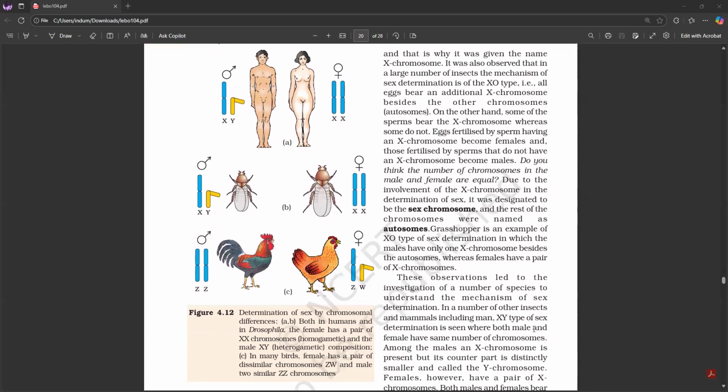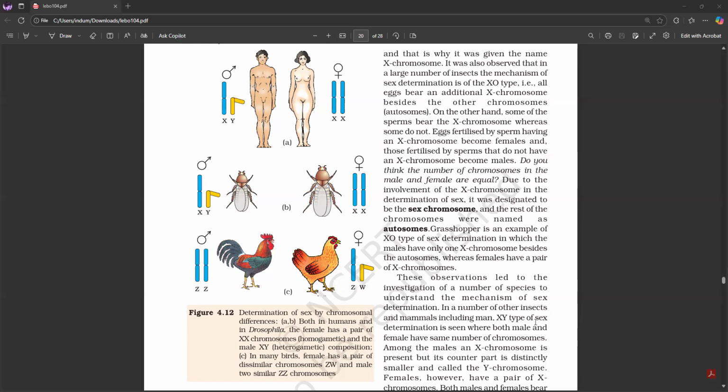It was also observed that in a large number of insects, the mechanism of sex determination is of the XO type. That is, all eggs bear an additional X chromosome besides the other chromosomes. On the other hand, some of the sperms bear the X chromosome, whereas some do not. So the eggs fertilized by sperm having an X chromosome become females, and those fertilized by sperms that do not have the X chromosome become males. Now, do you think the number of chromosomes in the male and female are equal?